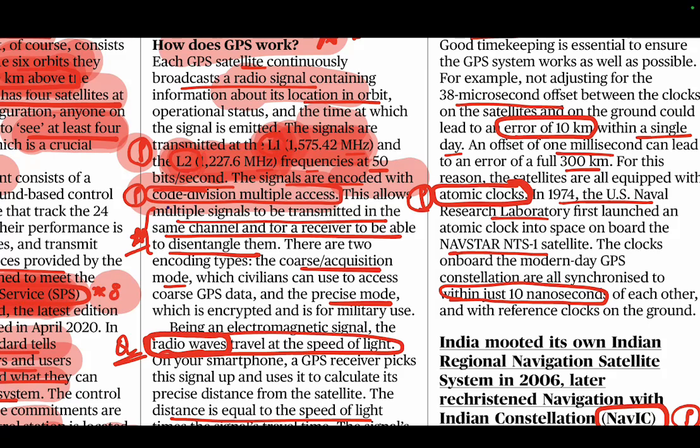So once you see this code division multiple access, CDMA, we will Google CDMA also. We don't know what it is. It says this allows multiple signals to be transmitted from the same channel. CDMA is such a thing which allows multiple signals to be transmitted in the same channel and for the receiver to be able to disentangle them.